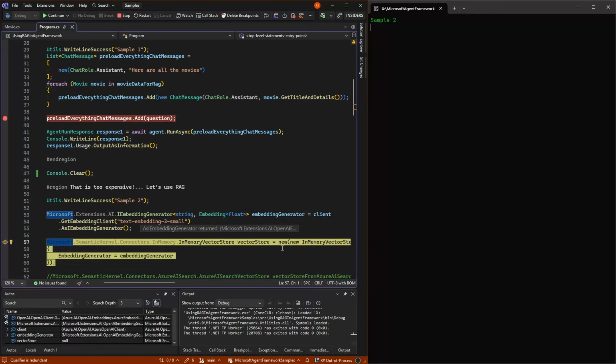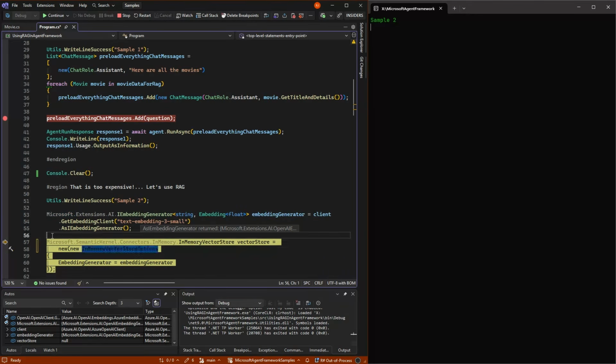Then I'm gonna turn it into a vector store. And in this case, I'm using Microsoft Semantic Kernel's in-memory connector store. So right now I'm just loading it up in memory, but of course a real vector store would be Azure AI Search, Cosmos DB, Qdrant, SQL Server, or whatever. I will show some samples of that later.